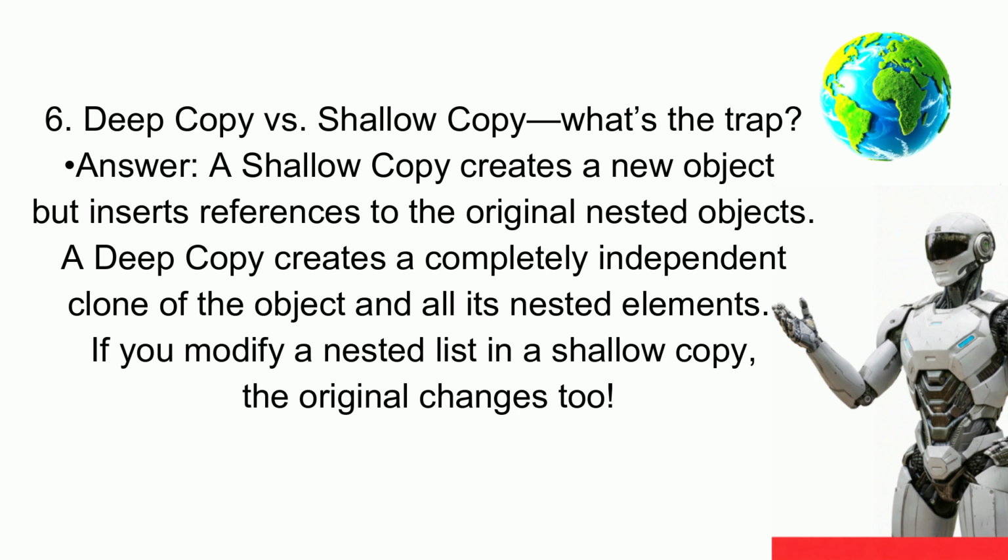6. Deep copy versus shallow copy. What's the trap? Answer: A shallow copy creates a new object but inserts references to the original nested objects. A deep copy creates a completely independent clone of the object and all its nested elements. If you modify a nested list in a shallow copy, the original changes too.